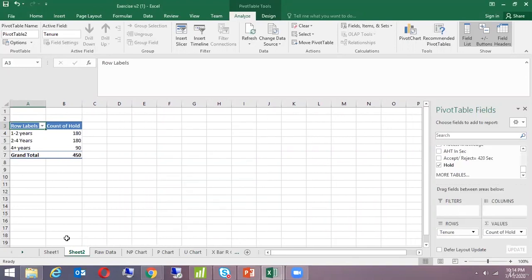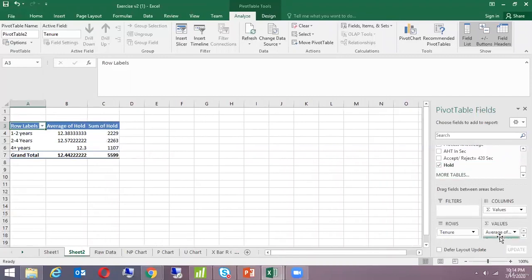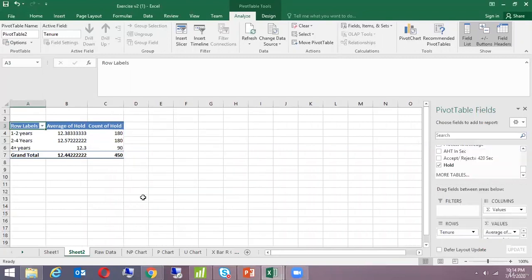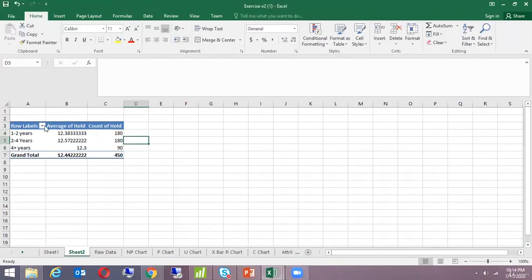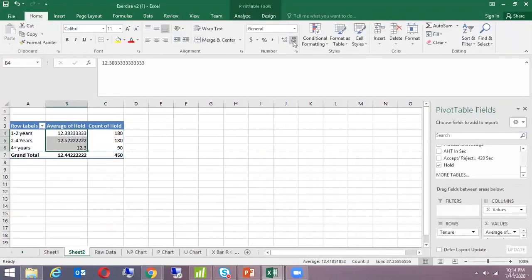Okay. So I know what I can do here. Whole time should be in average, just looking at the occurrences also. Okay, so in my data I have 450 observations wherein 1 to 2 years has 180, 2 to 4 has 180, and 4 plus years is 90. This is the mean that we have because Excel has proactively calculated the mean.